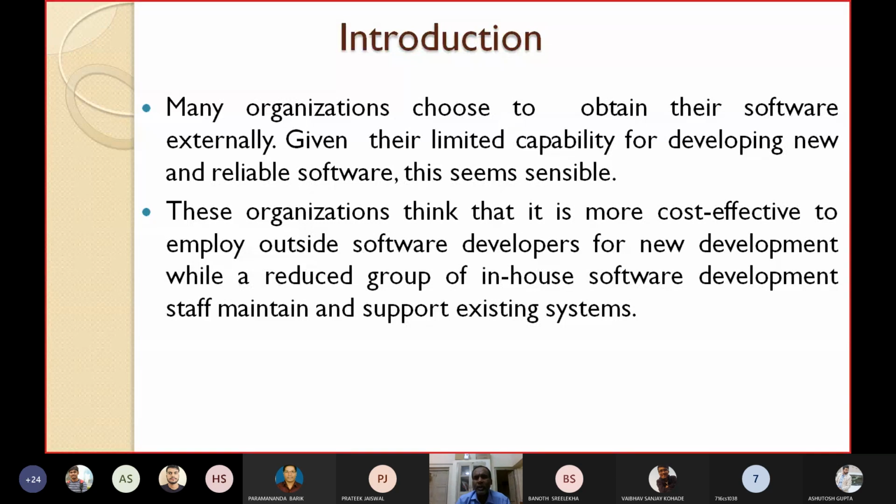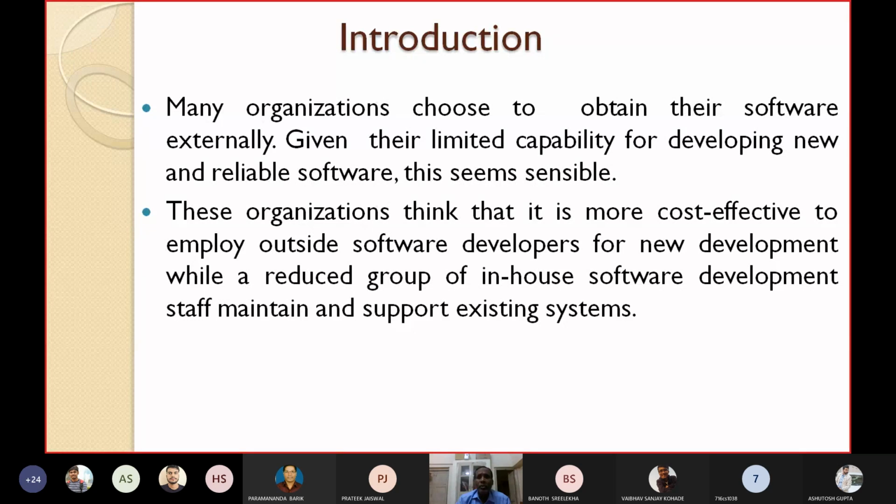So they think that it will be better if they can give the development of software to a third party, while they may keep a few persons in-house for maintaining the existing software system. So they prefer to give it to a third party to develop their software.